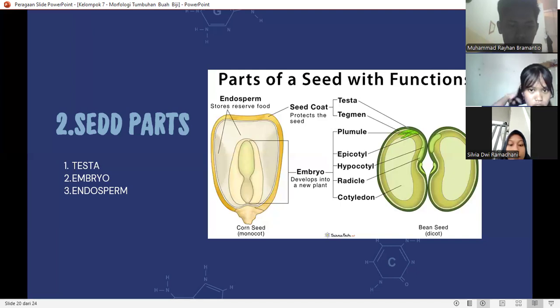One, testa or seed coat, protects the embryo from dehydration and external damage. Two, embryo, the future plant structure, including the radicle,